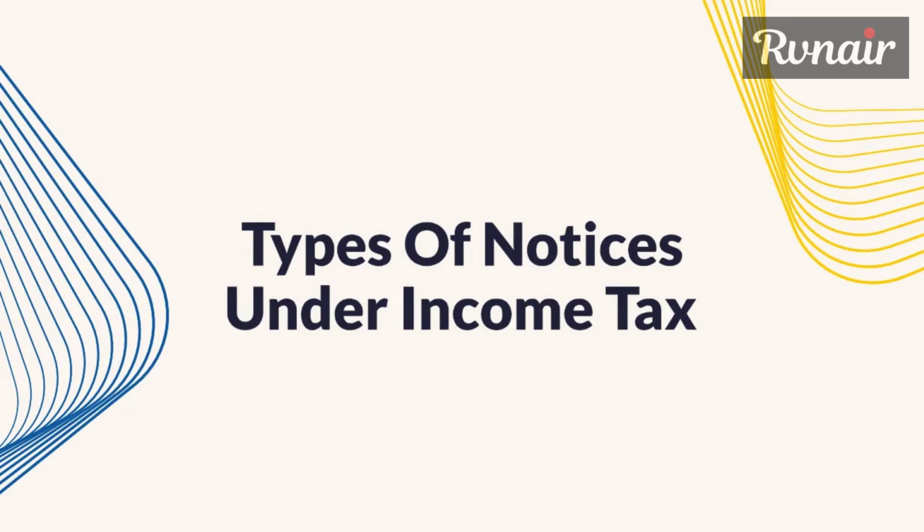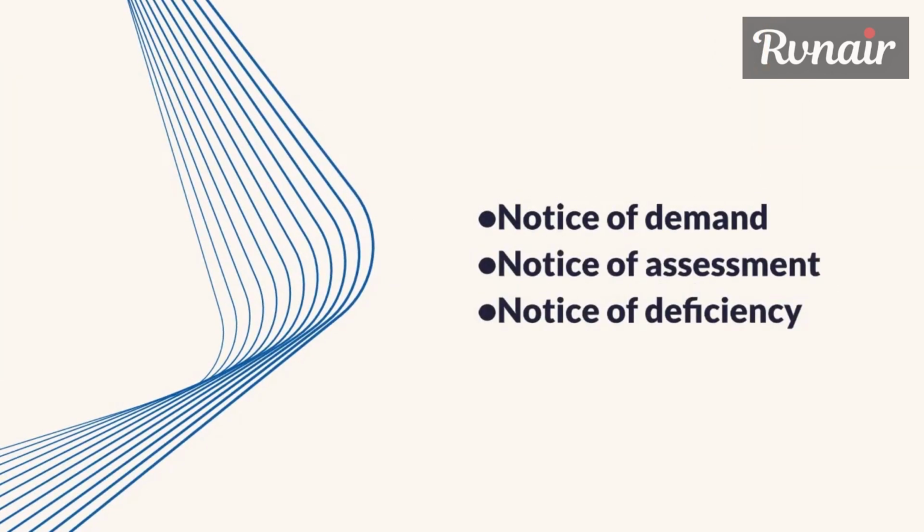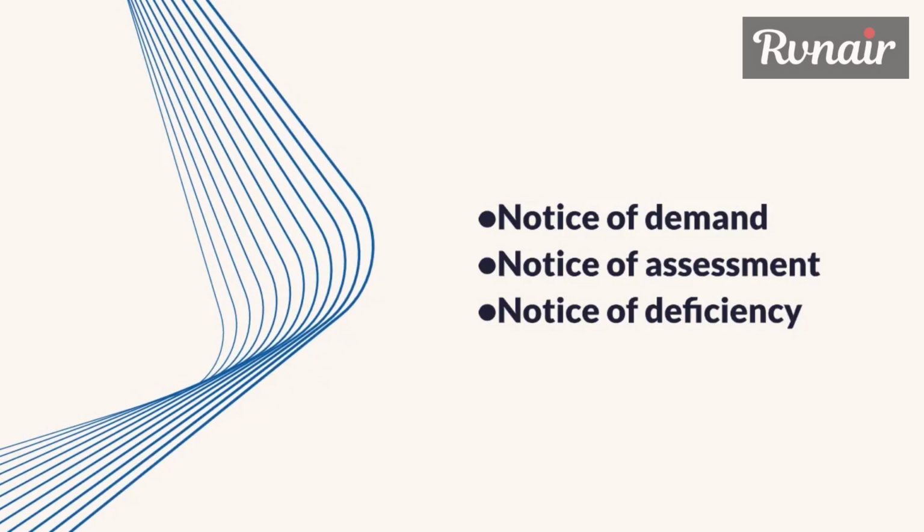Types of notices under income tax. The Income Tax Department may issue several types of notices to individuals and businesses for various purposes. Some common types of income tax notices include notice of demand. This notice is issued when there is a pending tax liability that needs to be paid. It specifies the amount due and the deadline for payment.